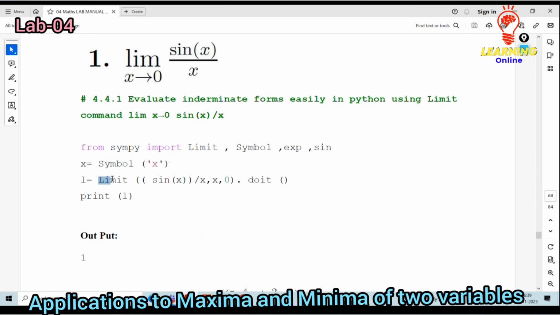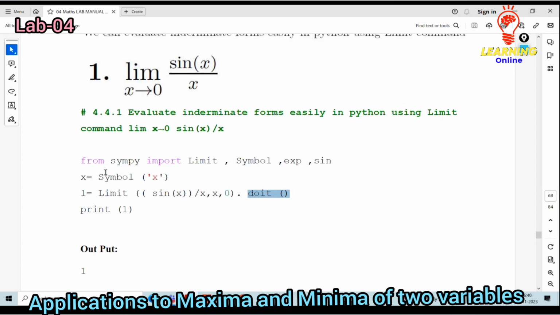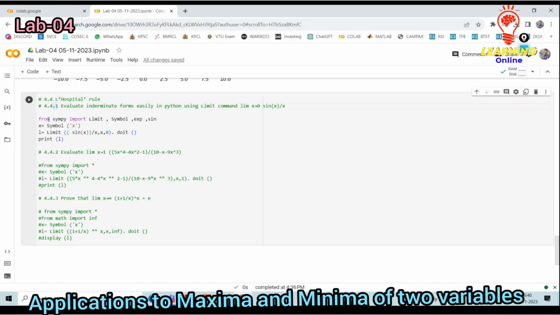L is equal to limit of sine of x divided by x. What is the variable? That is x. What is the limit value? 0. That I have to do. Then doit is the command to get that solution itself. That is the output. Whether this is correct or not, I need to evaluate it. Then I need to type that code. Okay, now it is there. Then I will run this. You got output 1.